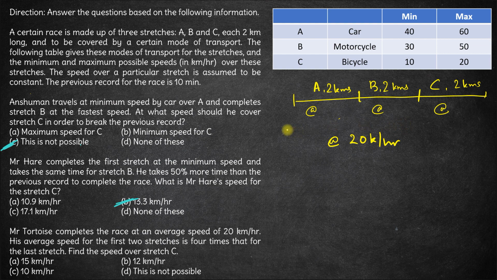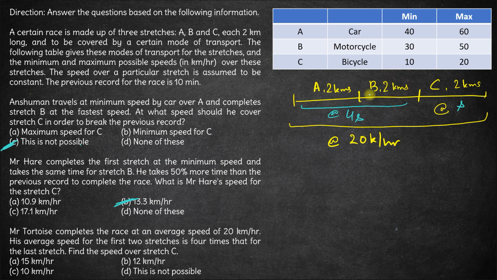The average speed for the whole journey is 20, such that the average speed for the first two stretches is 4 times that of the last stretch. So for the last stretch, if let's say the average speed is S, that means the average speed for the first two stretches is 4 times of S. This is what is given.